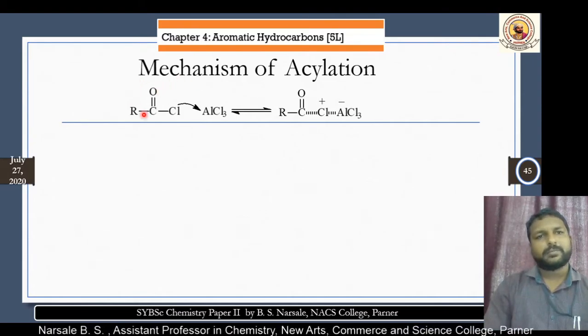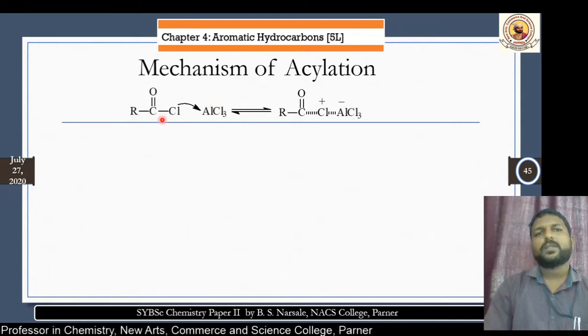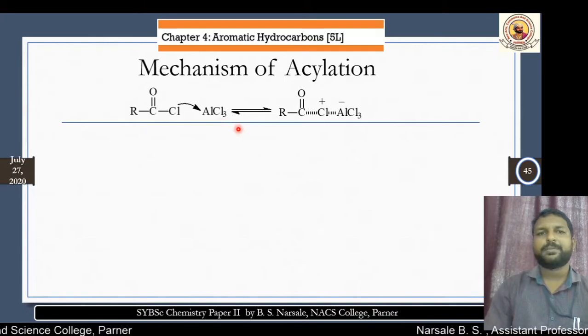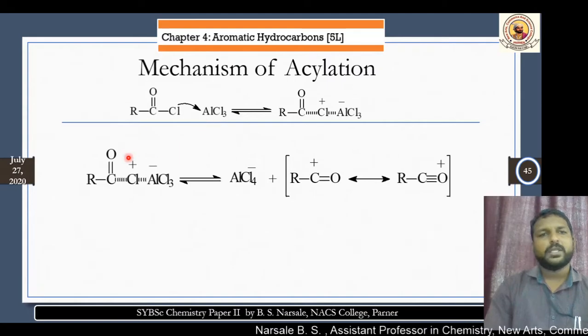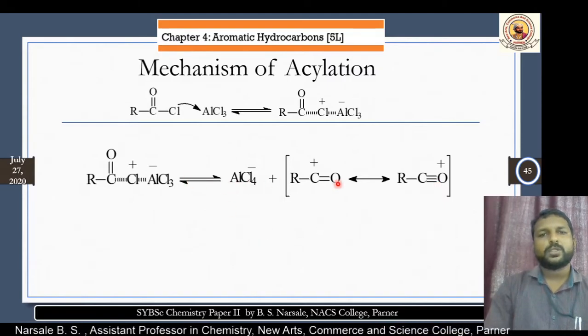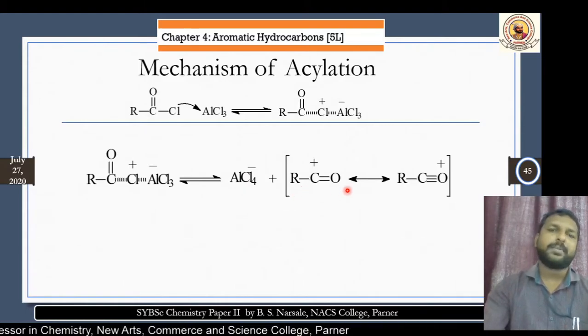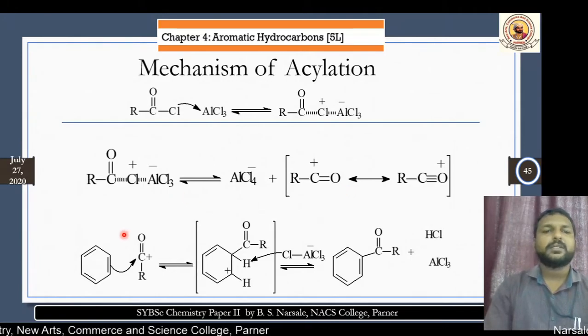As the alkyl halide reacts with AlCl3, it is the same process. The acyl halide has a lone pair on the chlorine, and this lone pair will be accepted by the AlCl3, which is the Lewis acid, giving formation of the acylium carbocation. This acylium carbocation has resonance structures, and due to this resonance it shows more stability, and this resonance stabilized carbocation now reacts with a benzene molecule.